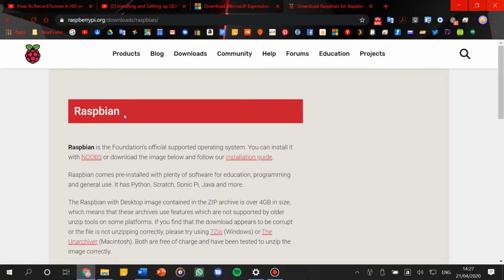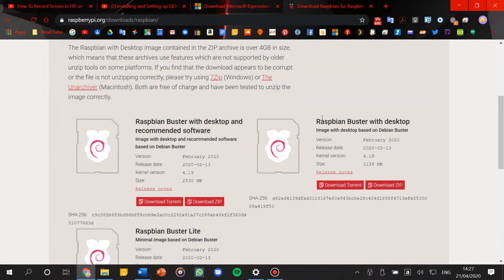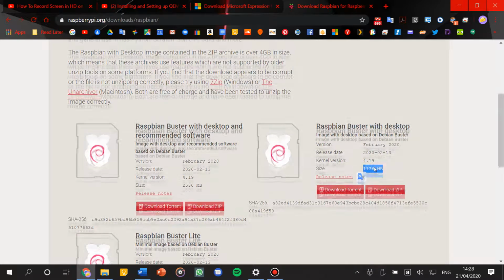The official Raspberry Pi operating system is called Raspbian. So let's download Raspbian Buster with desktop. I've already downloaded it, so I'm not gonna download it again.